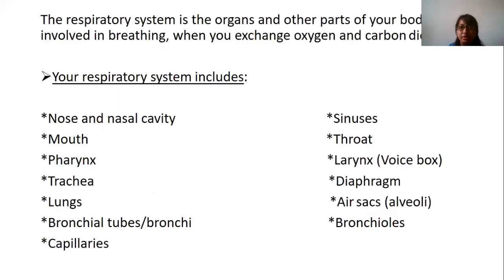So the respiratory system is the organs and other parts of the body involved in breathing, when you are exchanging oxygen and carbon dioxide. Your respiratory system includes the nose and nasal cavity, mouth, pharynx, trachea, lungs, bronchial tubes, capillaries, sinuses, throat, larynx, which is also called the voice box, diaphragm, air sacs and the bronchioles.